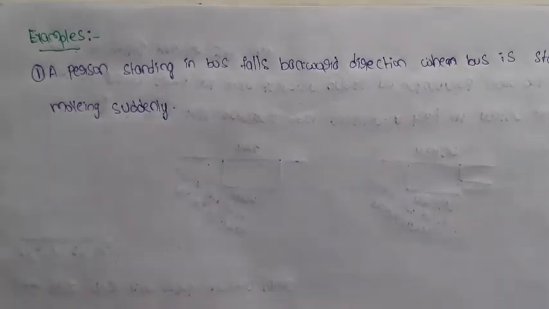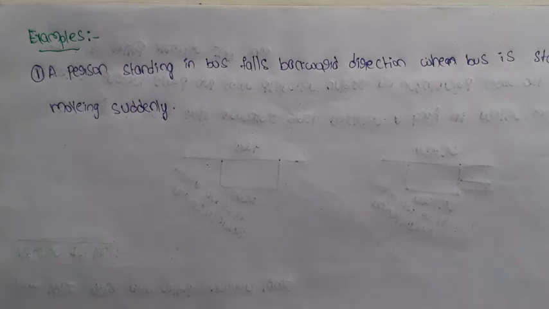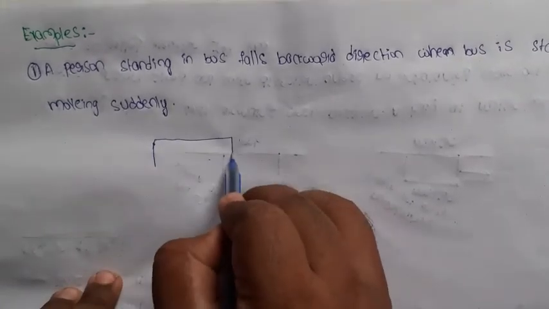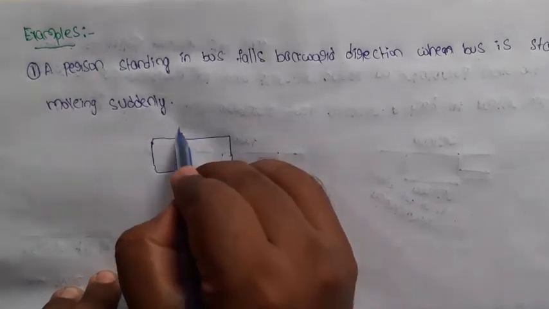Why does it happen? Suppose a person is standing in a bus, and the bus is in rest position. When the bus starts, suddenly the person moves in the backward direction. Why does it happen? Due to Newton first law. This is a bus. In this bus, one person is standing.